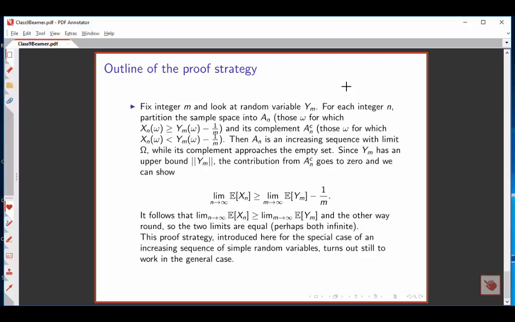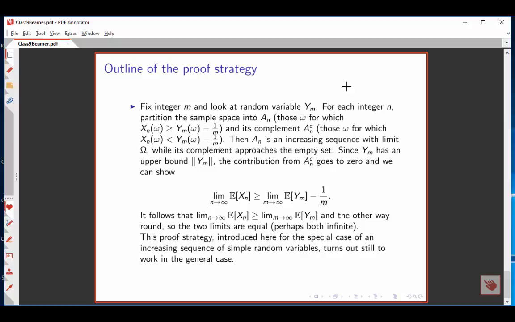We can say there are going to be some values of omega for which the payoff function on day n is greater than or equal to y sub m minus 1 over m. And then there's the complement, ones for which on day n the payoff is distinctly less than the payoff y on day m.